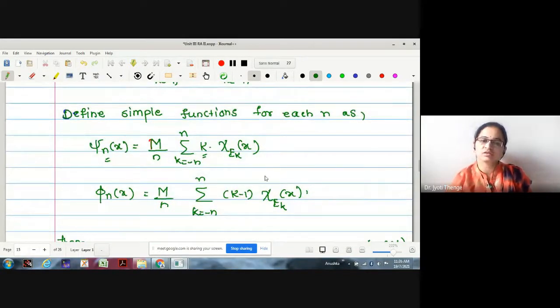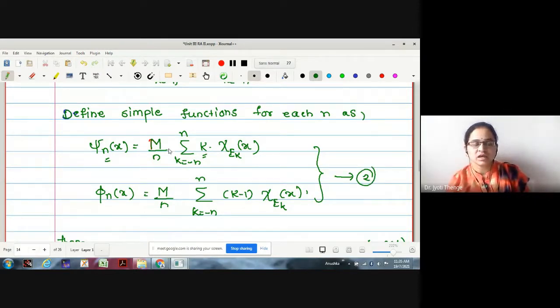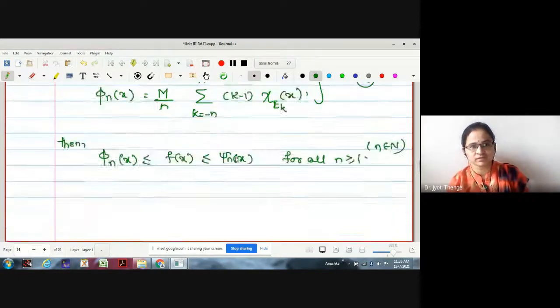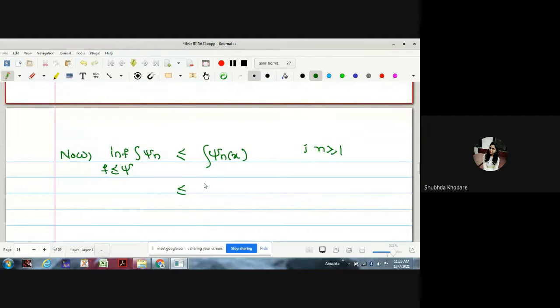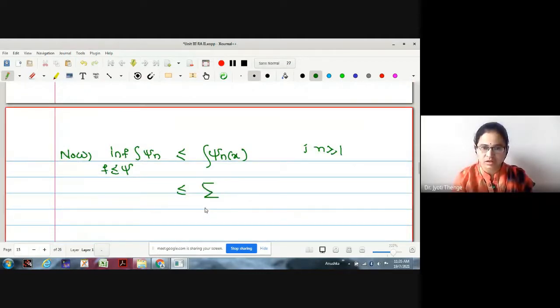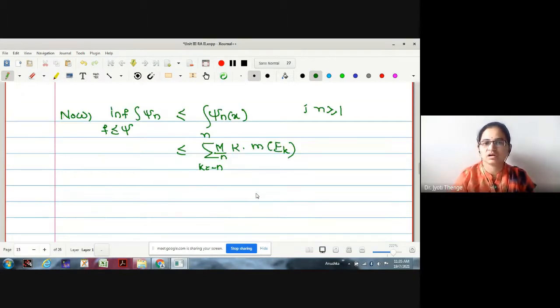What is the integral of psi_n? It is m by n into k into the measure of e_k. That is, the summation, k runs from minus n to plus n, of m by n, k into the measure of e_k. But the summation runs on k, and m by n is a constant with respect to k, so let me take it outside.